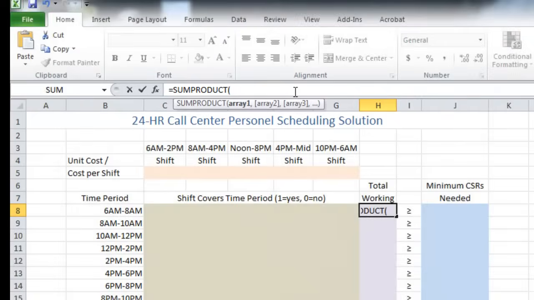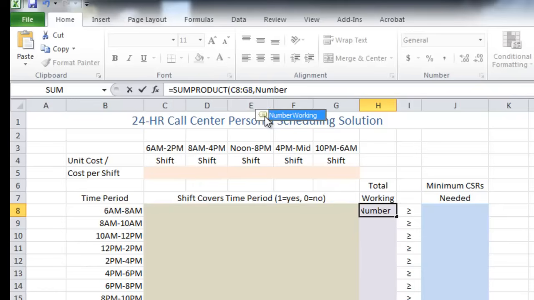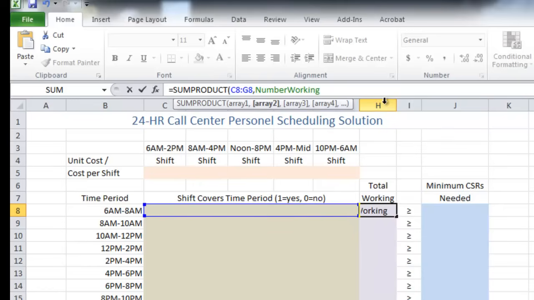So the first array we're going to do is the shift covers time period row to the left of that. So that's going to be our first array. And we'll put a comma. Now our second array will be number working. And you can see Excel guesses you want that. And we'll close the parentheses.